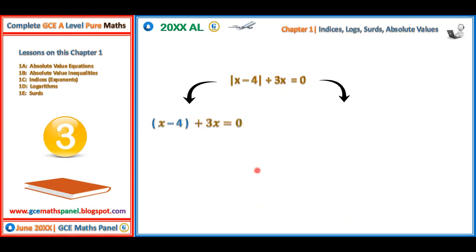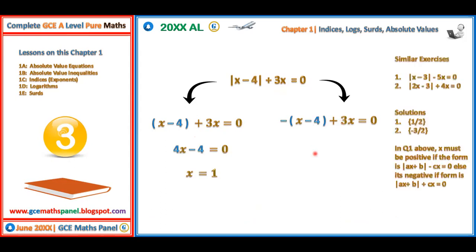So let us split this one. We have x minus 4 plus 3 equals 0, or negative of x minus 4, plus 3 equals 0. From the first one, you have x equals 1. And from the second one, you have x equals negative 2. But let us test these answers and see if all of them are correct. In this case, you have to be very careful. You may have 2 answers, but not all are correct. They like to set this type of thing for MCQ.